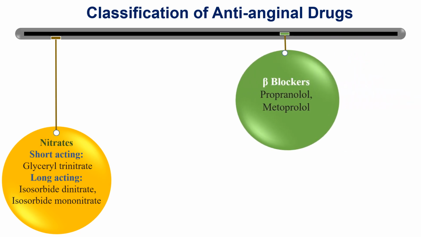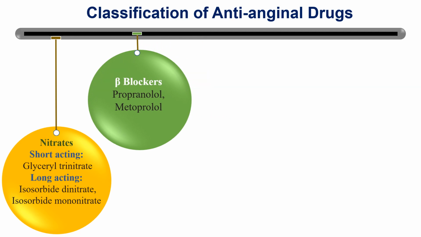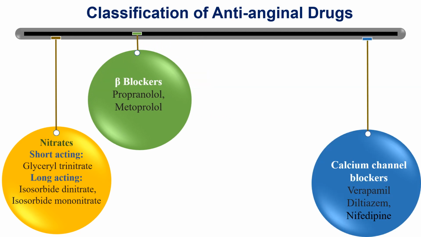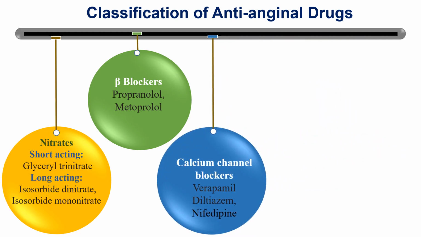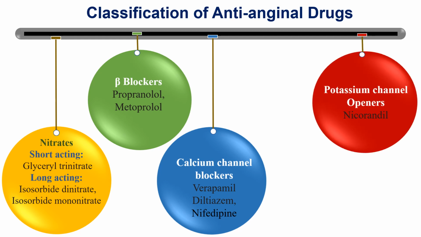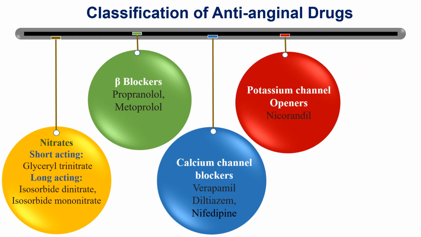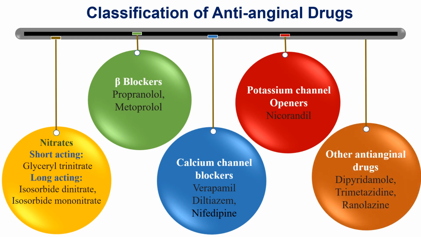Second category of drug, beta blockers, example propranolol and metoprolol. Third category, calcium channel blockers, example verapamil, diltiazem and nifedipine. Fourth category, potassium channel openers, example nicorandil. And fifth category, other antianginal drugs, example dipyridamole, ranolazine, etc.